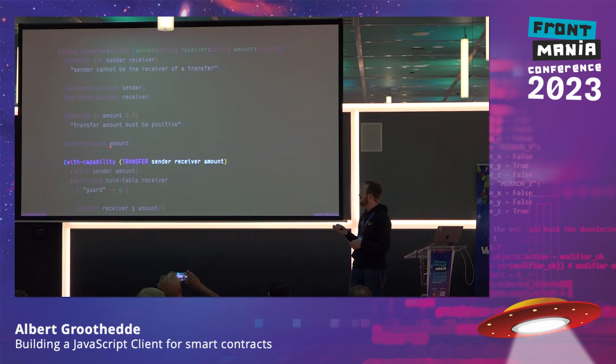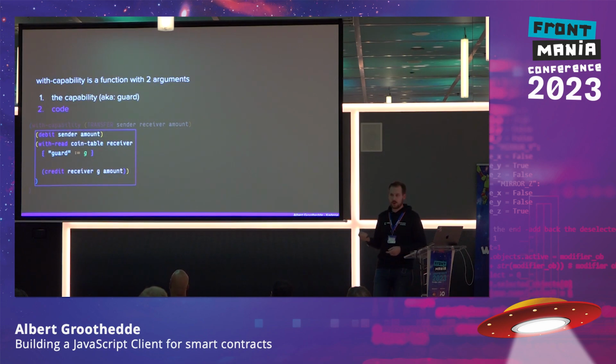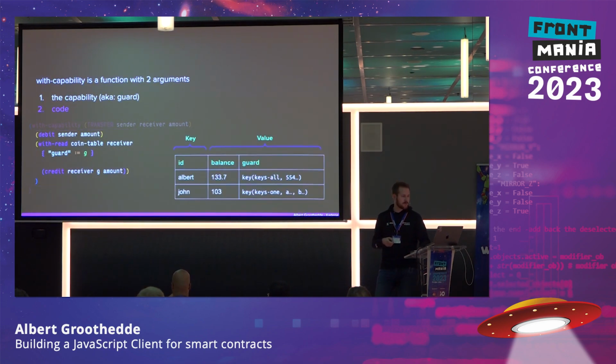And then when this is actually there, this function will be executed, and when it doesn't fail, it will continue to the code block. So here we have the capability, which is sort of a guard, and then we have the code block. So the code block will be executed, and it will actually debit the amount from the sender's account, and it will credit the amount to the receiver's account.